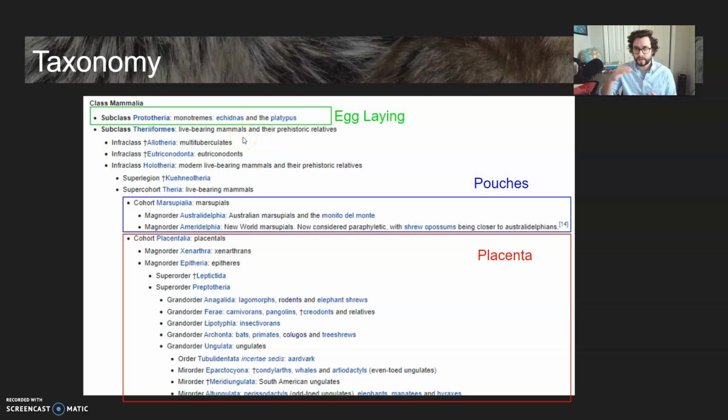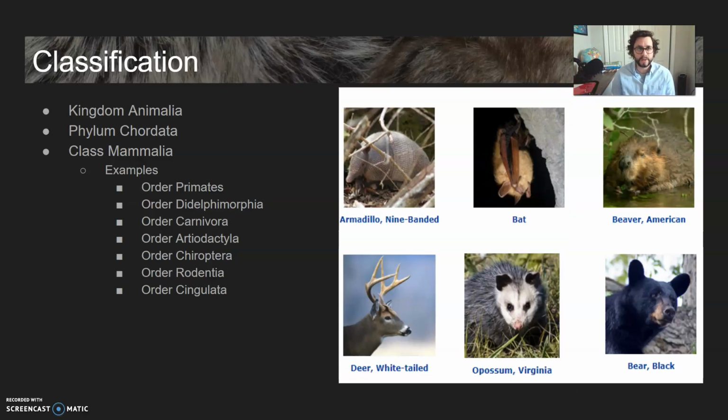Remember, it's kingdom, phylum, class, order, so we haven't even got to the orders yet. There are all these smaller divisions, suborders, infraclasses, grand orders that are found between these groups. That's one of the ways that taxonomy can be very flexible, but also very confusing. So the major orders that we would find in Mammalia, there's going to be quite a few. So here are a couple examples.